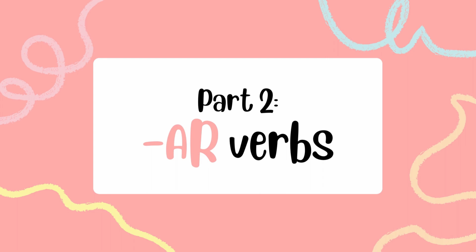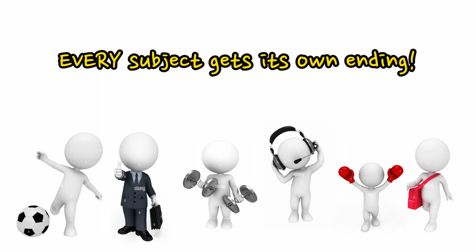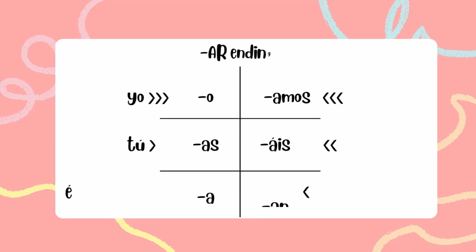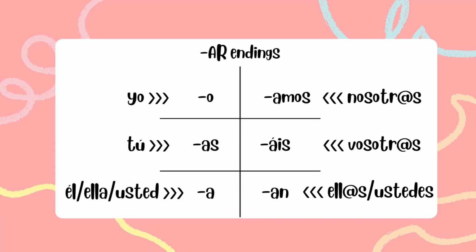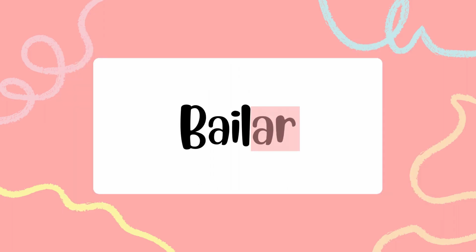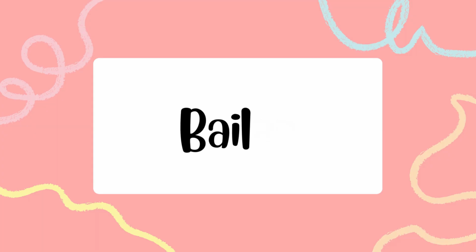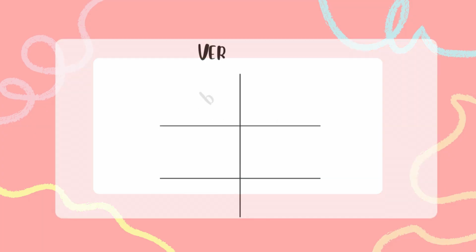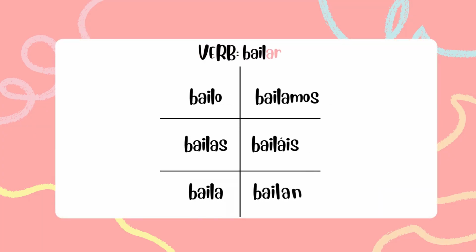Part 2. AR verbs. It's a similar concept in Spanish, only now, every subject gets its own ending. Let's start with AR verbs. For AR verbs, we have o, as, a, amos, áis, and an. Take the verb bailar, to dance. Bailar is an AR verb, so it will use the endings we just listed. For the yo form, it would become bailo. Yo bailo, I dance.